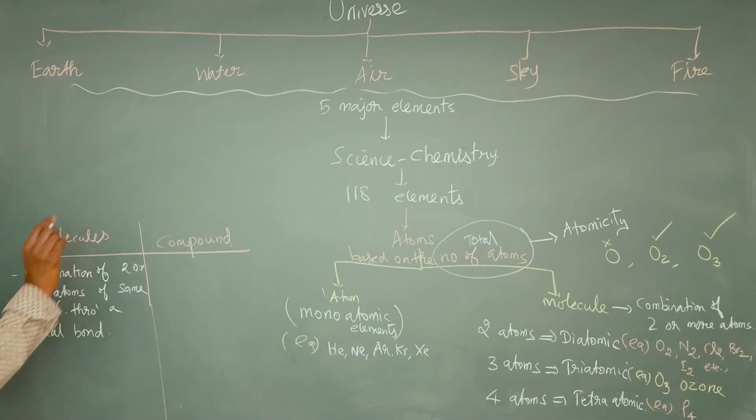For example, N2, O2, Cl2. In oxygen, 2 oxygen atoms are combined, and they are of the same type.